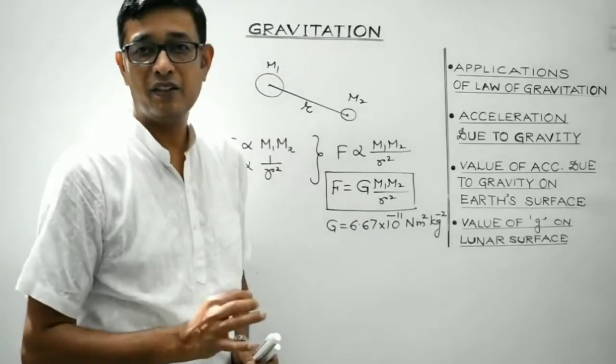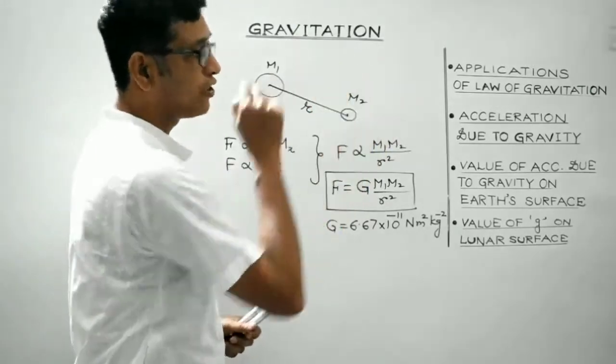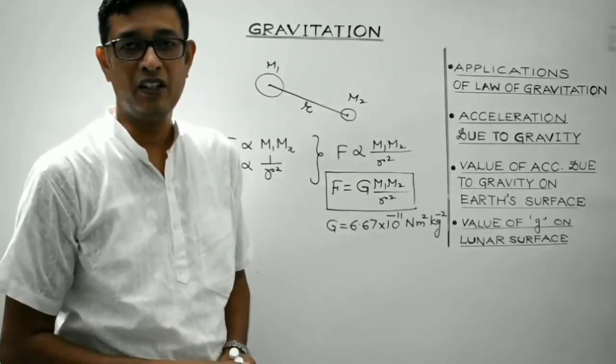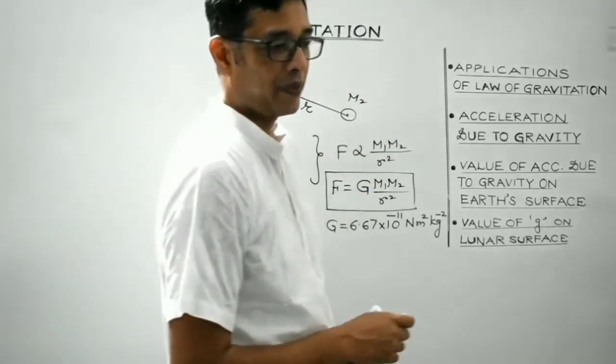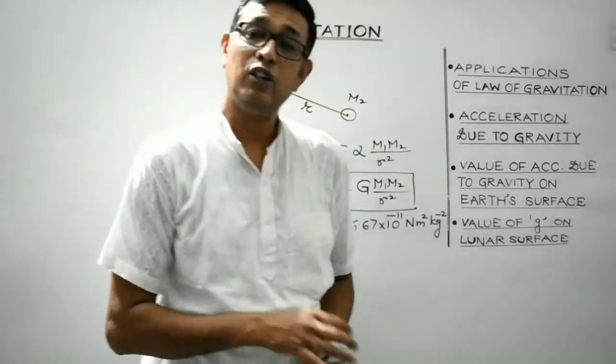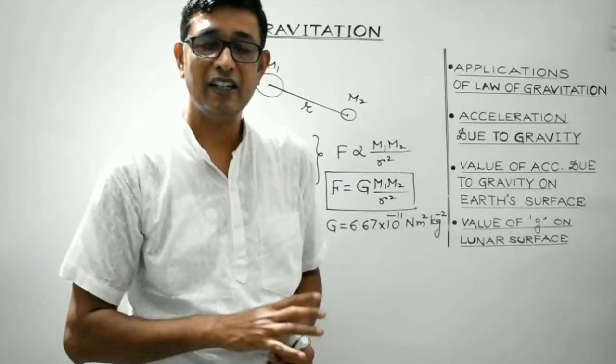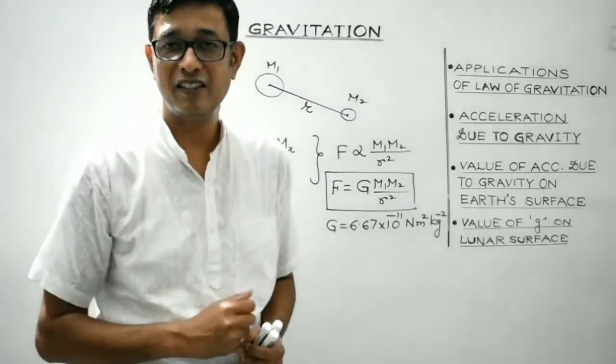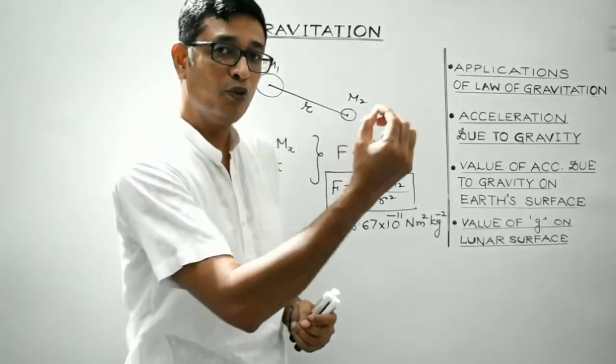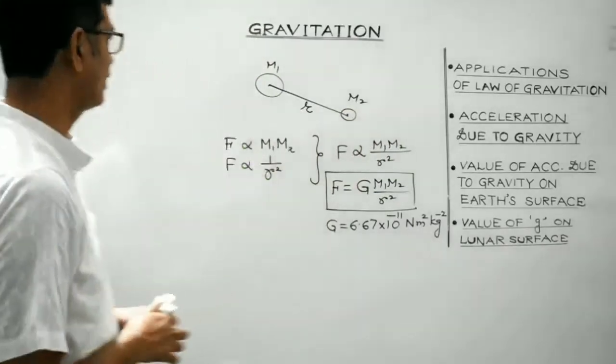So today we will be discussing the applications of the law of gravitation. So students, you are aware, the law of gravitation can be applied in cases like the revolution of the moon around the earth. I'll explain.